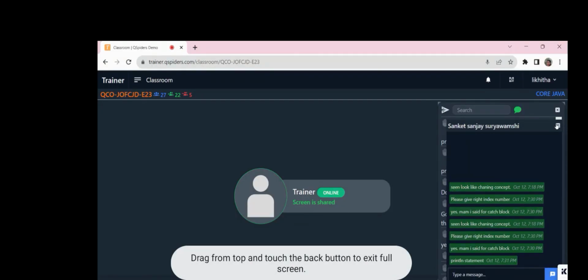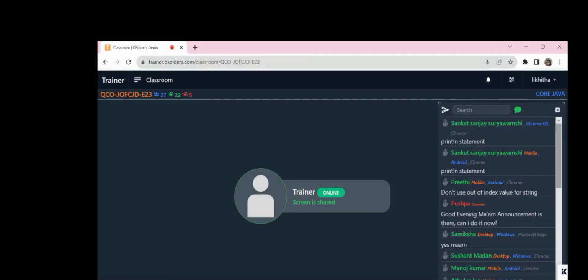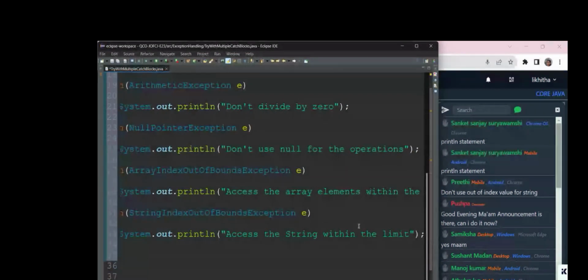Okay, see, we can't give the right index number. We can't tell it in a standard format. The user might give something else. The user might give any character.